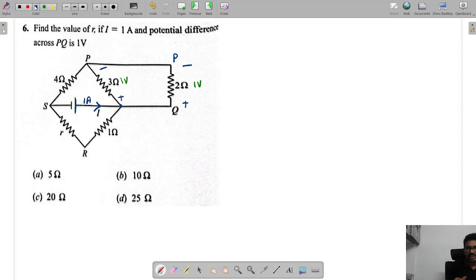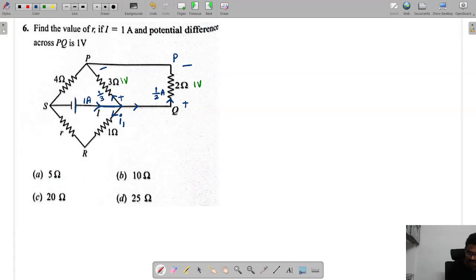Now we'll find the currents. How much is the current in this resistor? This current is 1 by 3 amps. And this current is also how much? 1 by 2, V by R. Now you can see the entry current is 1, and this current is 1 by 2. So I want to get this current.